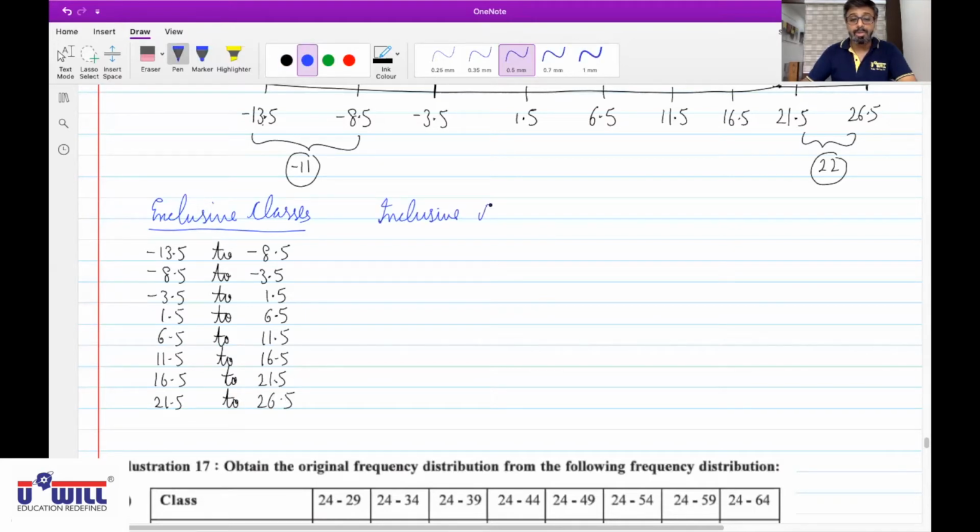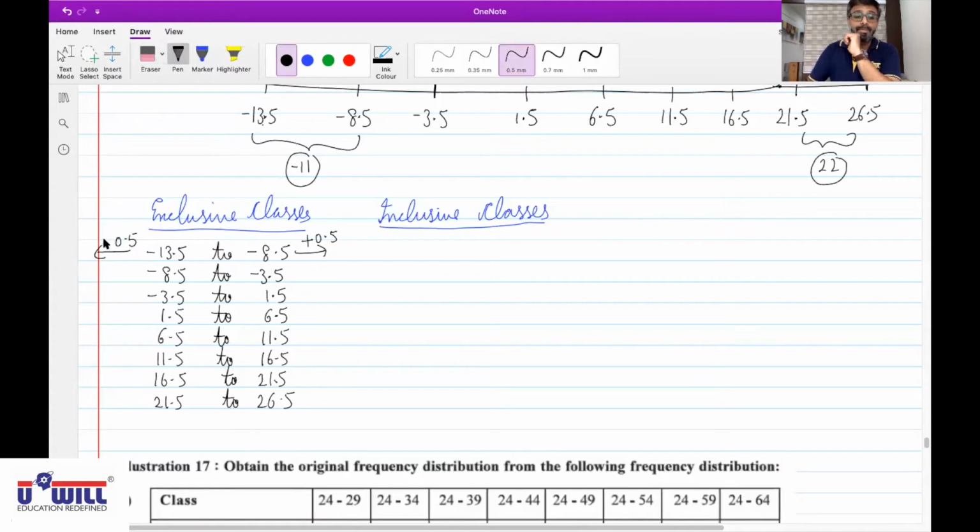How will we get inclusive classes from this? What is the technique to obtain inclusive classes? Raise your hand. HP Brahmbhatt, unmute yourself. How will you get inclusive from exclusive? Sir, by minusing 0.5 on the lower limit and adding 0.5 to the upper limit. Are you sure? Kunj Sharma, unmute yourself. By adding 0.5 to the lower limit and by subtracting 0.5 from the upper limit.